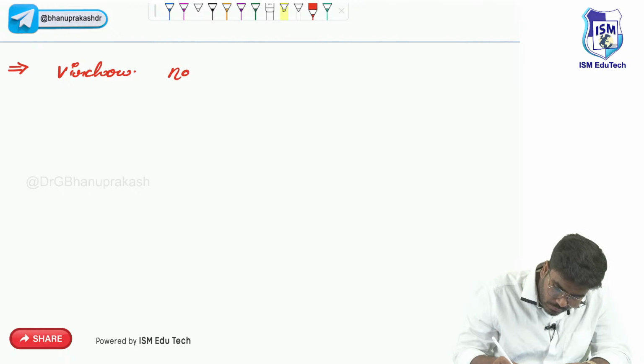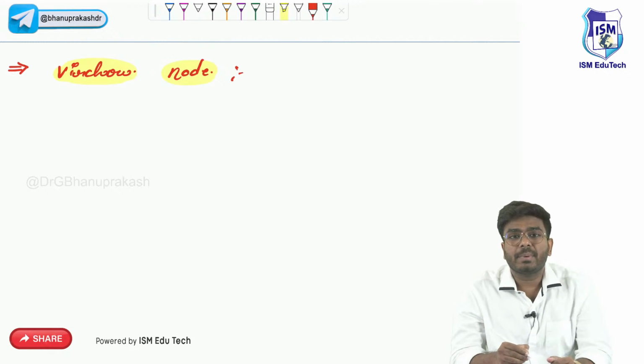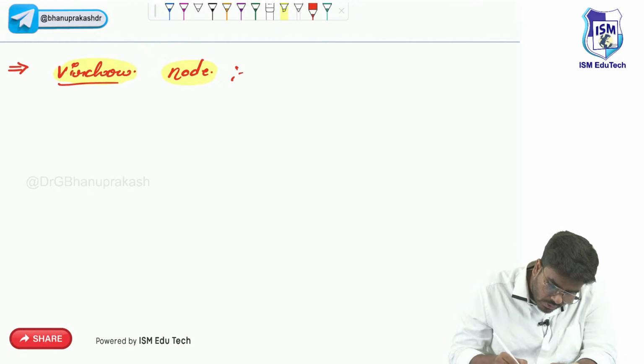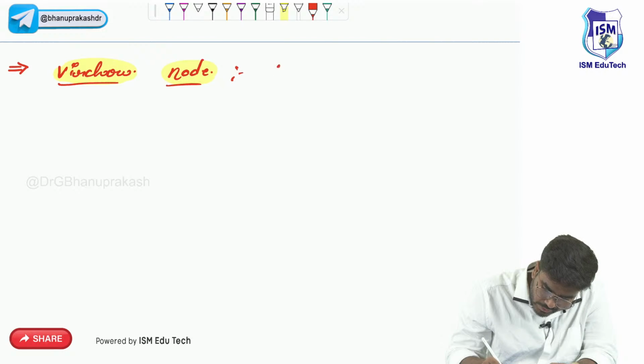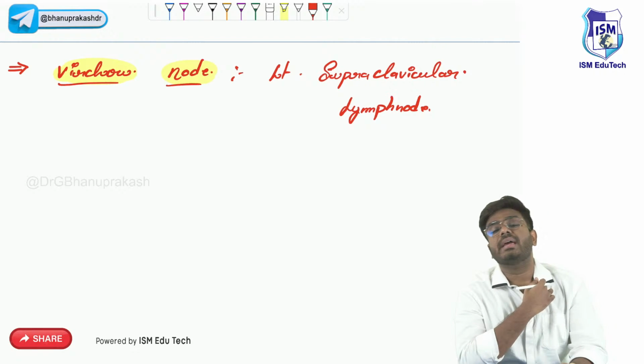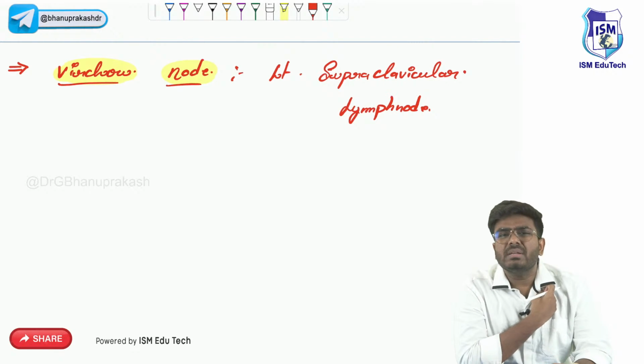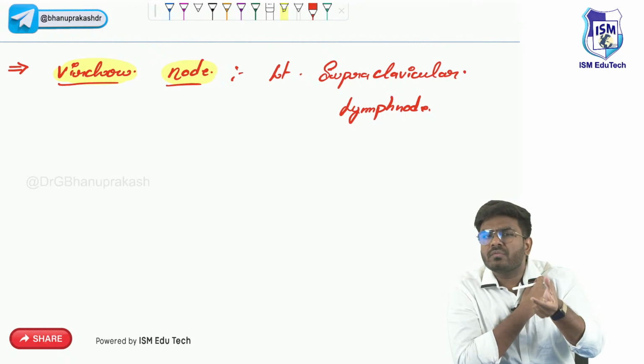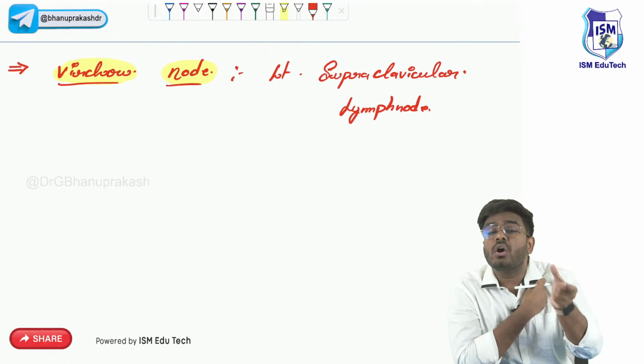Virchow node. Okay, so what exactly is this Virchow node? Especially whenever we study gastric pathology, we will come across this. Virchow node is a supraclavicular lymph node, especially the left supraclavicular lymph node. Okay, so it's the left side supraclavicular lymph node. You could call it simply a supraclavicular lymph node, right? But why are we calling it Virchow node?